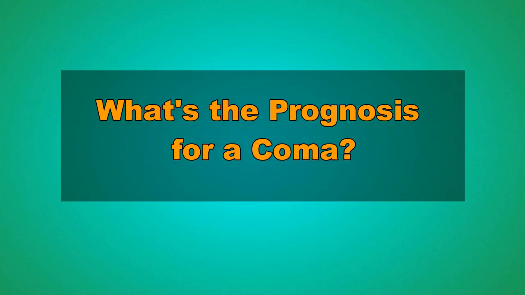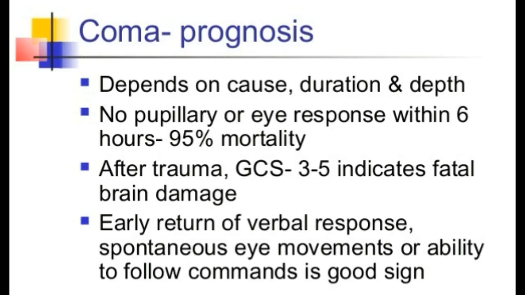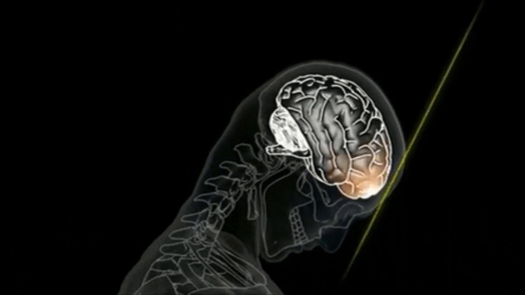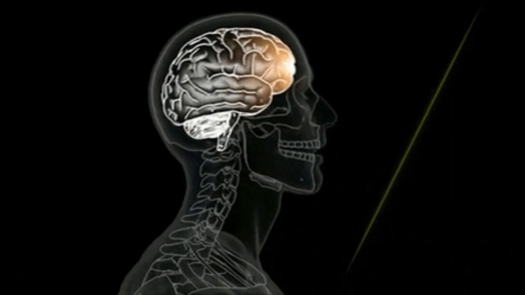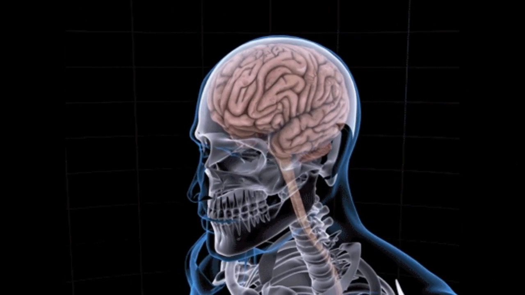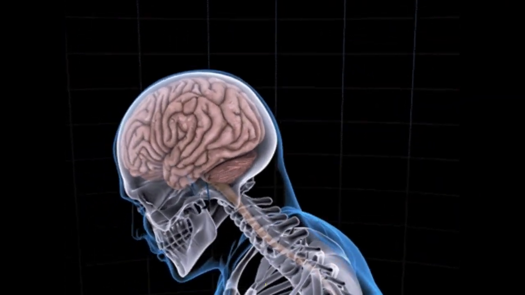What's the prognosis for a coma? The prognosis for a coma varies with each situation. The chances of a person's recovery depend on the cause of the coma, whether the problem can be corrected, and the duration of the coma. If the problem can be resolved, the person can often return to his or her original level of functioning. Sometimes, though, if the brain damage is severe, a person may be permanently disabled or never regain consciousness.